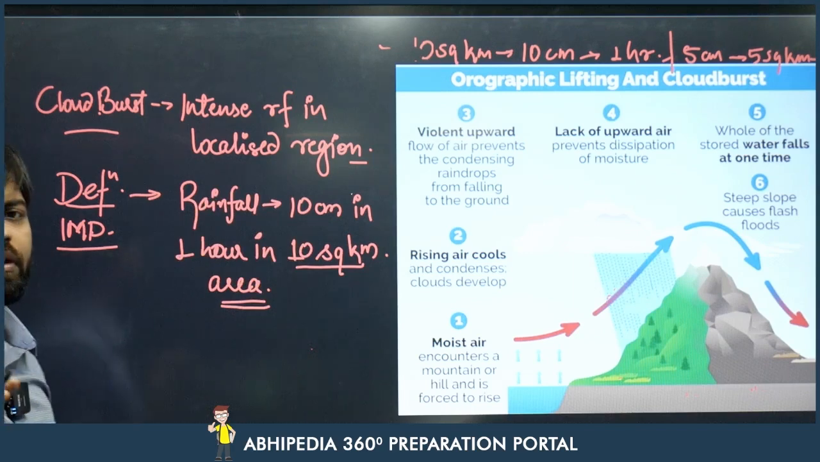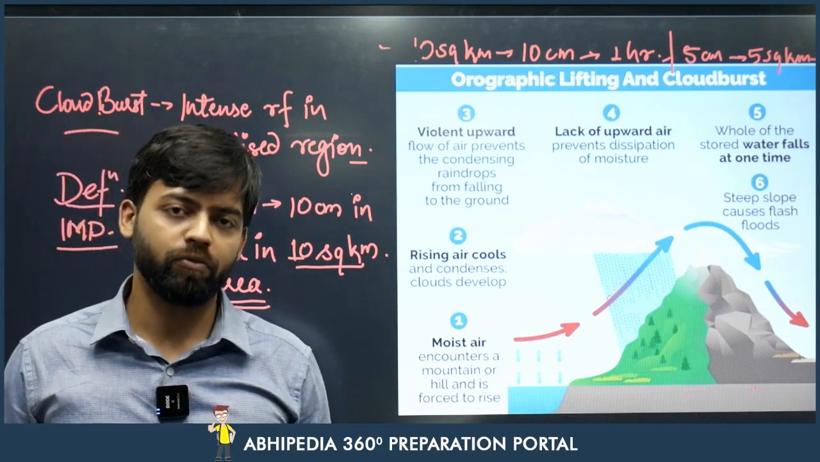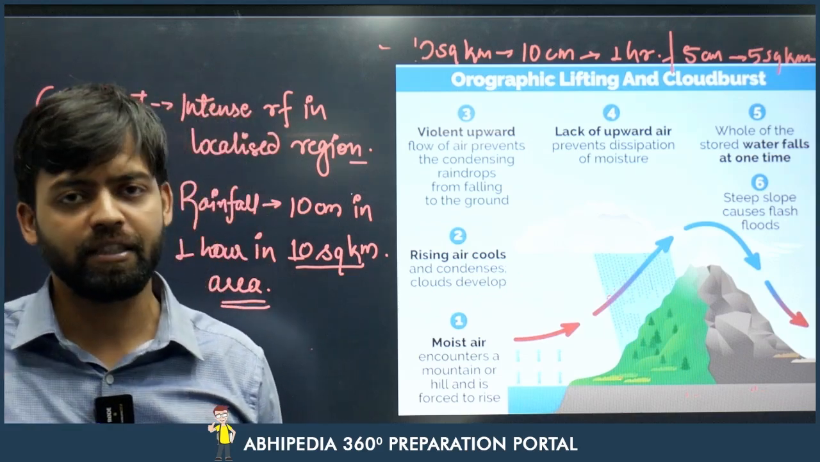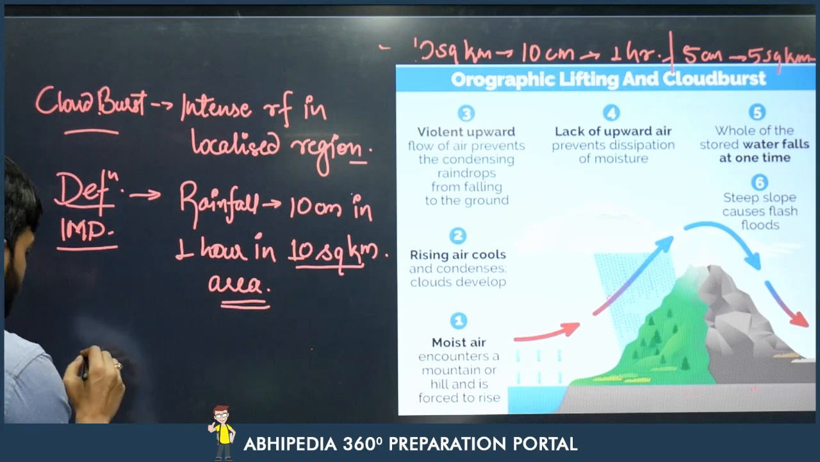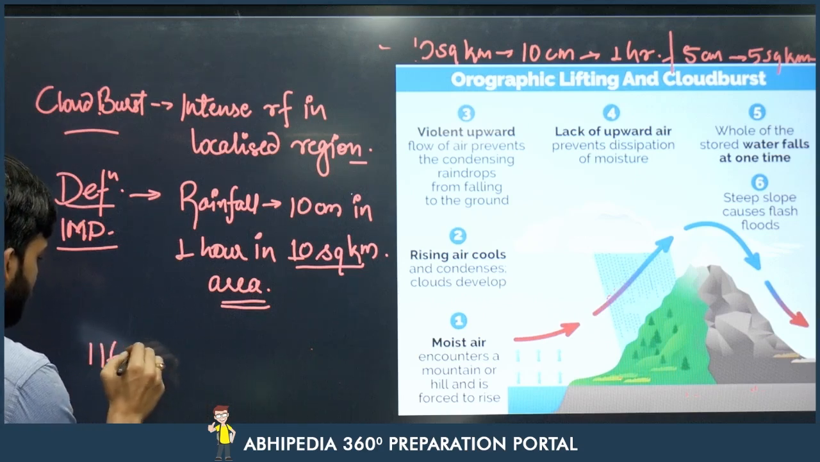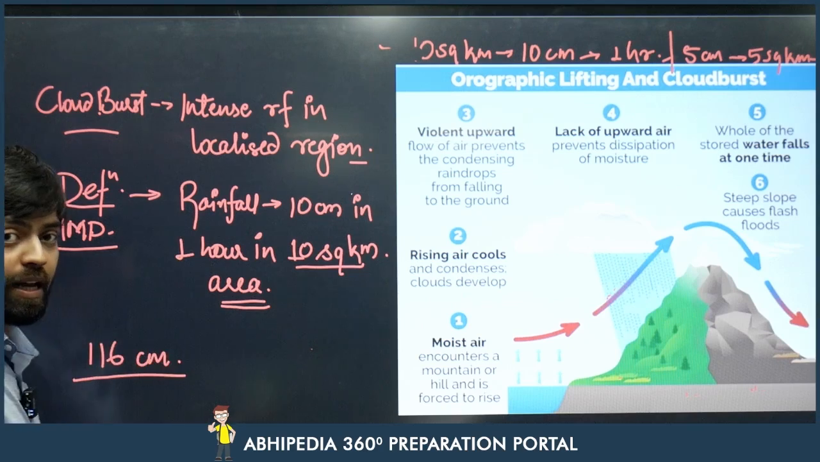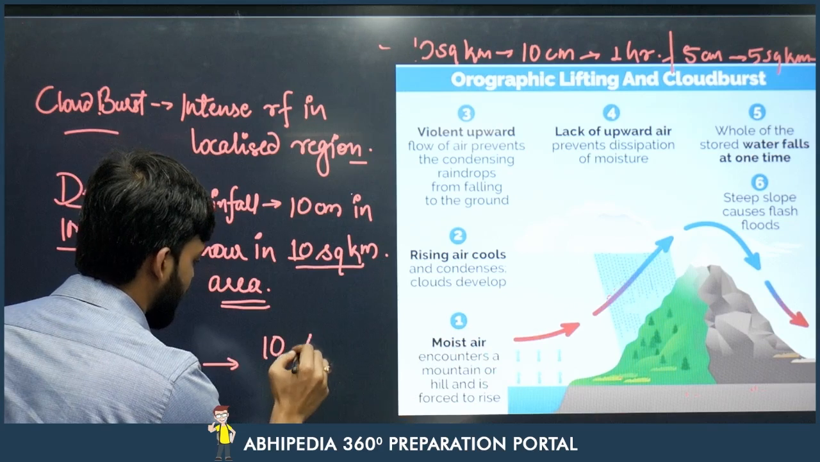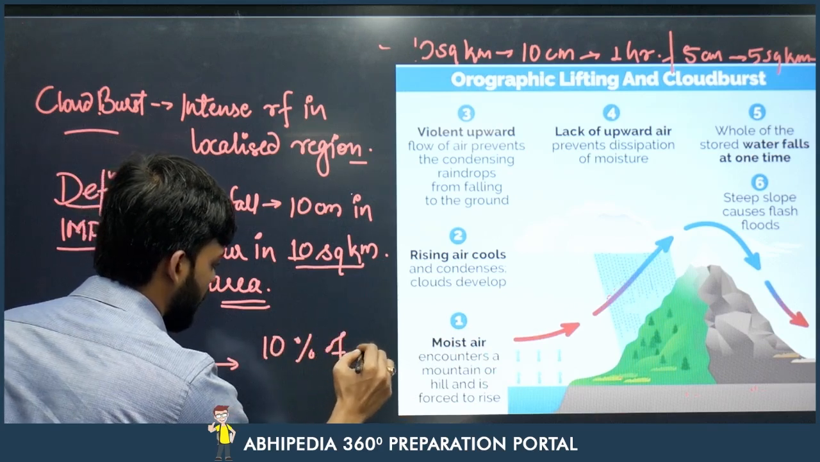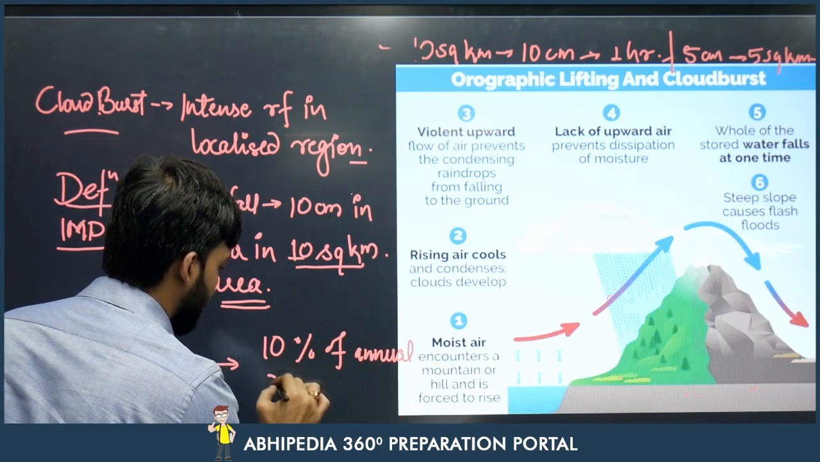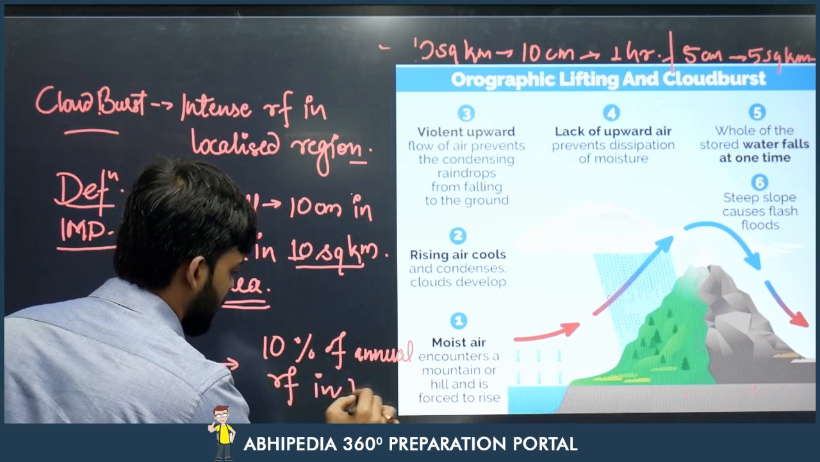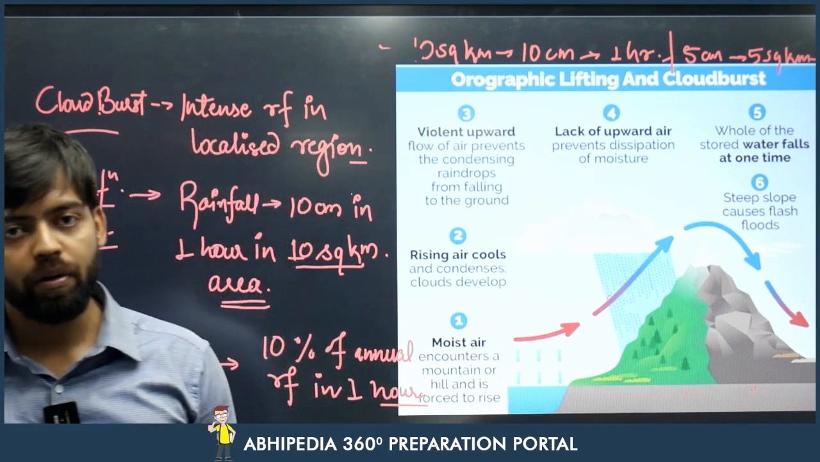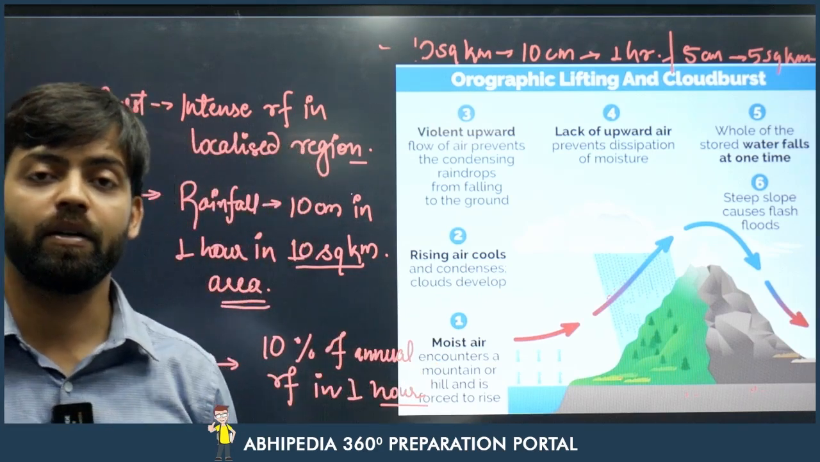Now if we compare this cloudburst with average annual rainfall, suppose the average annual rainfall in a normal year is 116 centimeters in an area. During a cloudburst event, 10% of the annual rainfall is happening in 1 hour. You can imagine the intensity of rainfall, that 10% of the annual rainfall is happening in 1 hour.